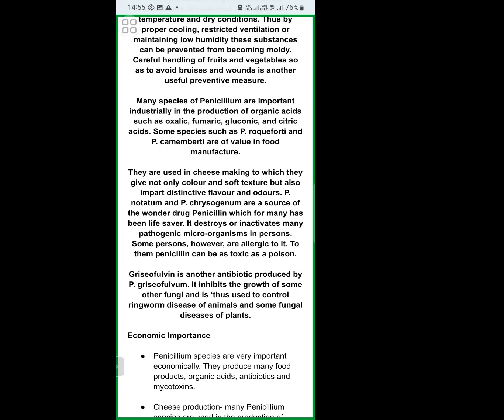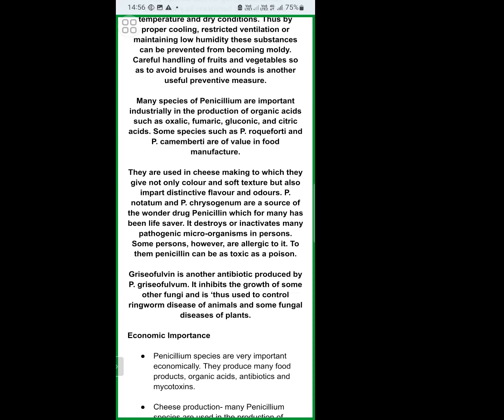Next, another antibiotic that also has great importance is griseofulvin. This is another antibiotic, extracted from the species Penicillium griseofulvum.